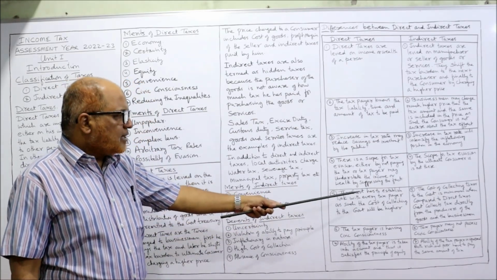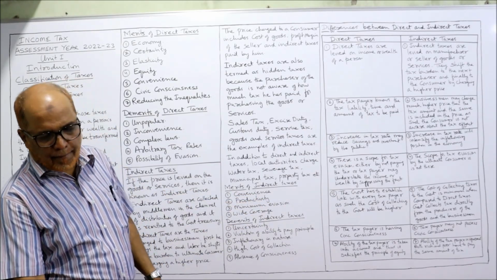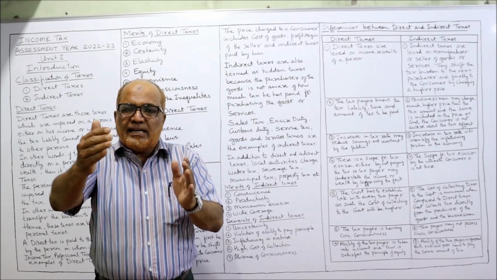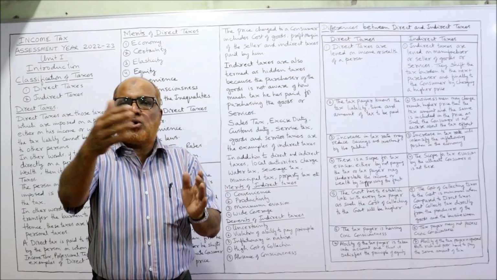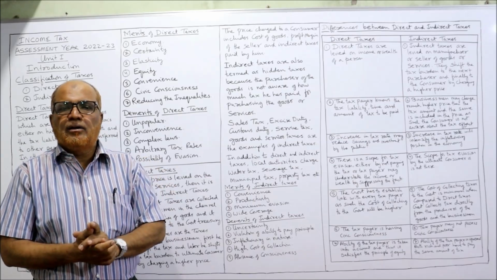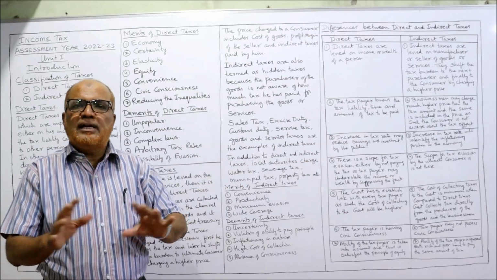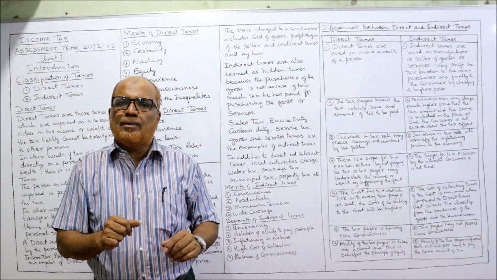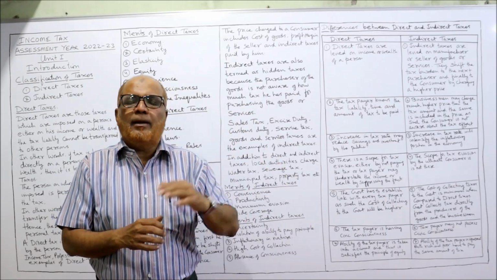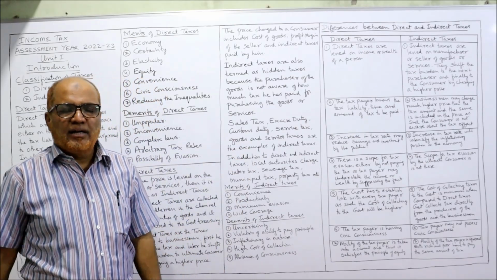Next one is the government has to establish a link with every taxpayer. As such, the cost of collection to the government will be higher. So every taxpayer will have one tax officer. So there is a direct relationship between the ITO, income tax officer, the assessing officer, and the assessee. There is a direct link. That's why the collection charges will be more. But here there is no direct link between the payer of the taxes and the government, because taxes are collected from the middlemen, the businessmen, paid by businessmen, but ultimately borne by the people.